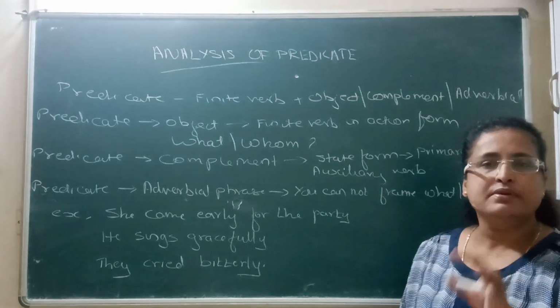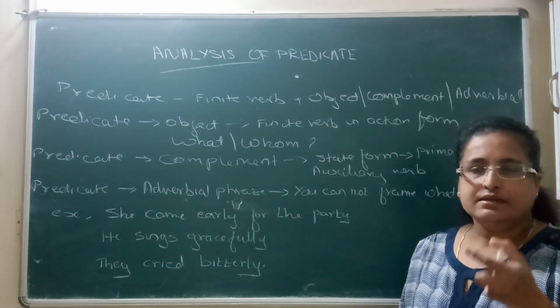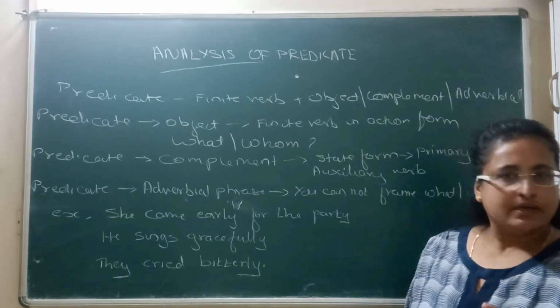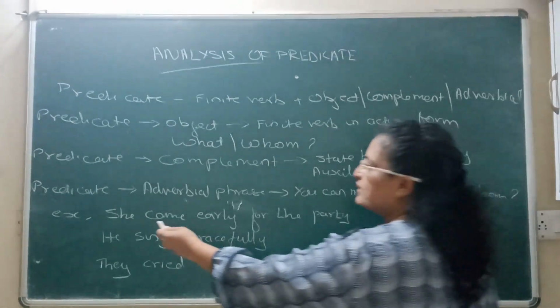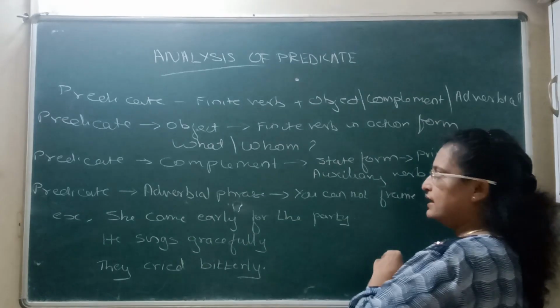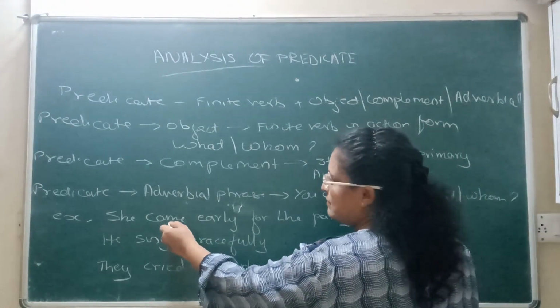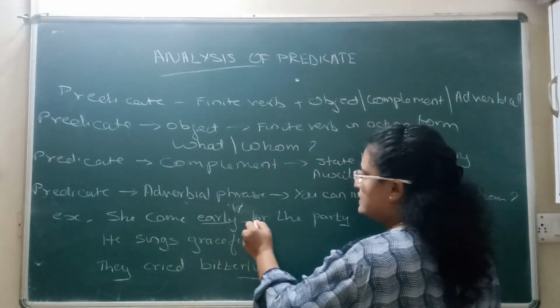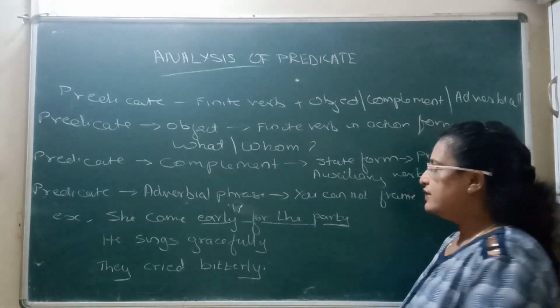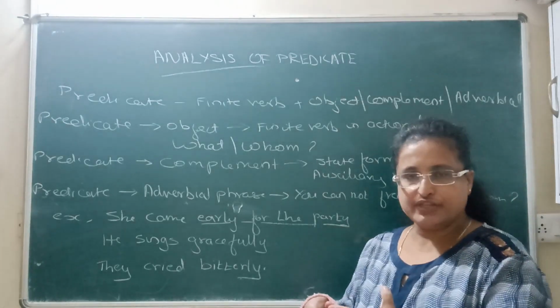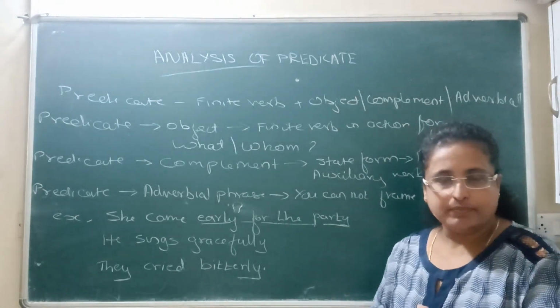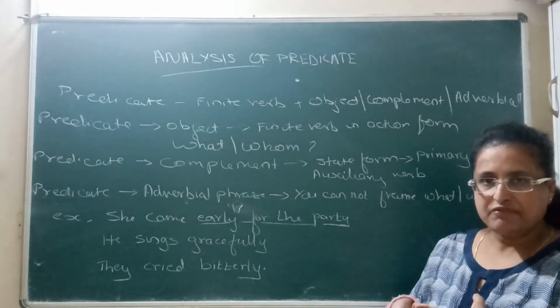Basically you remember, adverbial phrase means it is adding meaning to the verb in that particular sentence. See this example: She came early for the party. Now, came is a finite verb. Then what is this entire stuff, early for the party? Can it be an object, can it be a complement, or can it be an adverbial phrase?